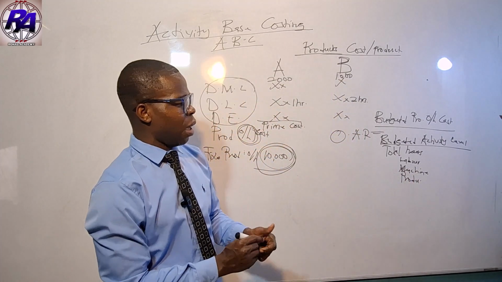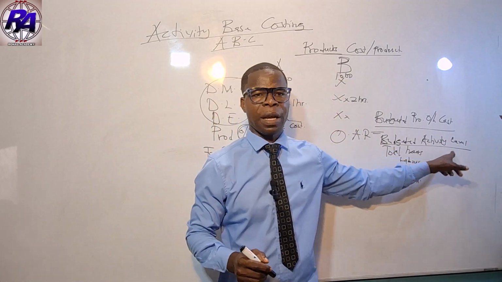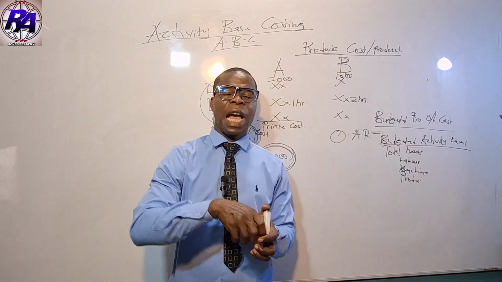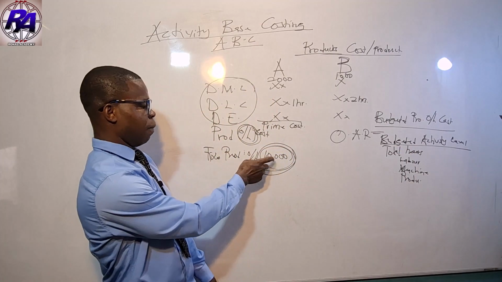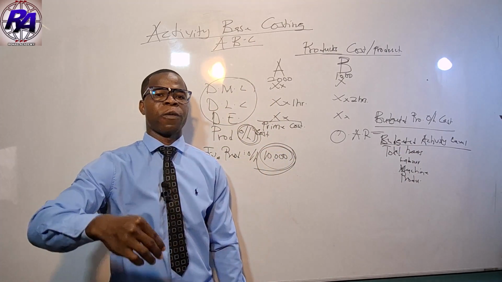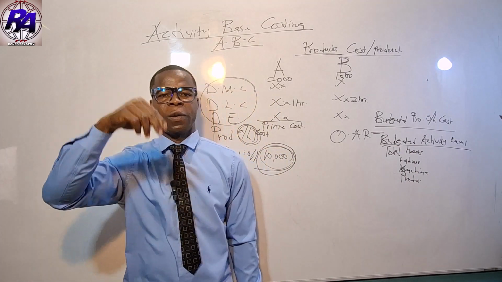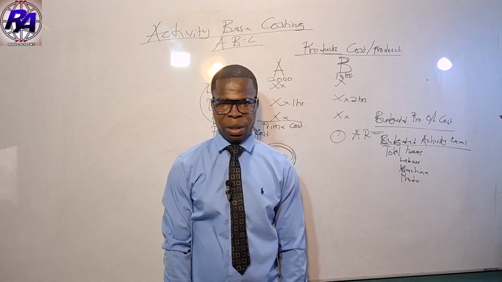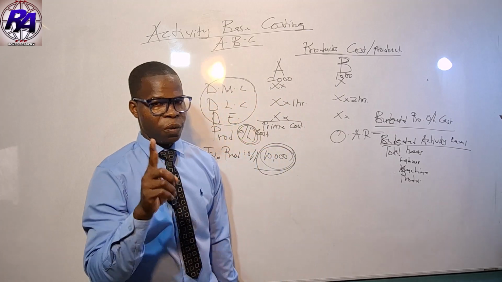So we can apportion this overhead cost on the basis of labor hours, on the basis of machine hours, or on the basis of production units. That is what we traditionally do.